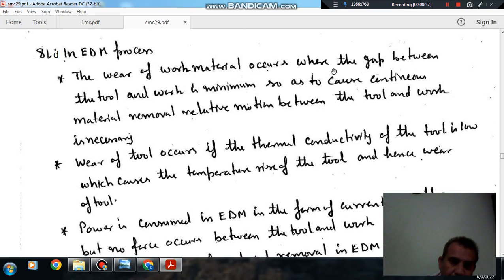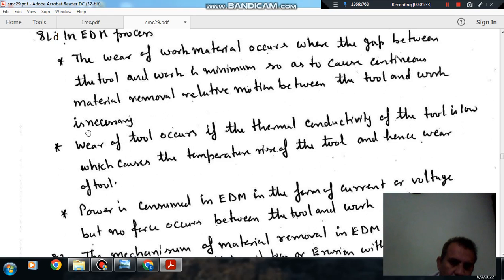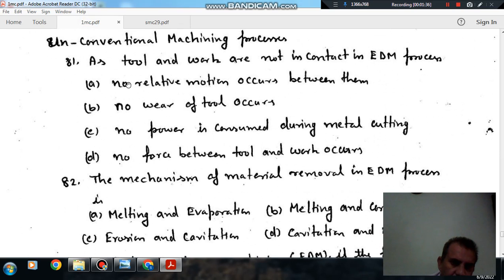where the gap between tool and work is minimum, so as to cause a continuous metal removal process. Whenever the metal removal occurs, the gap between the tool and workpiece is minimum at some different place, and then at that place the metal removal occurs. So there should be a relative motion between tool and workpiece so as to cause metal removal. So this first statement is wrong.